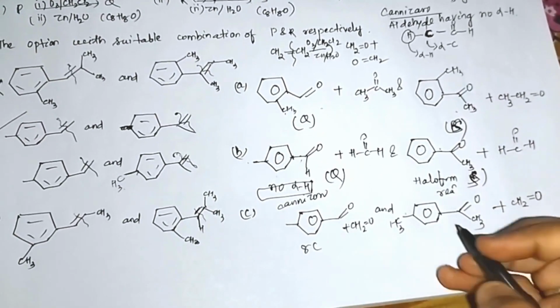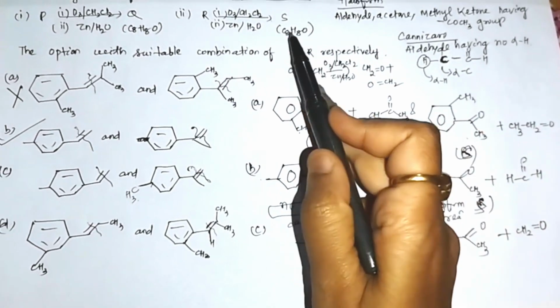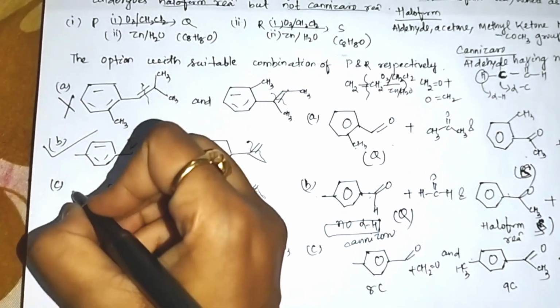In this, 6, 7, 8, 9, 9 carbons are present, but the molecular formula has C8. So this option is incorrect.